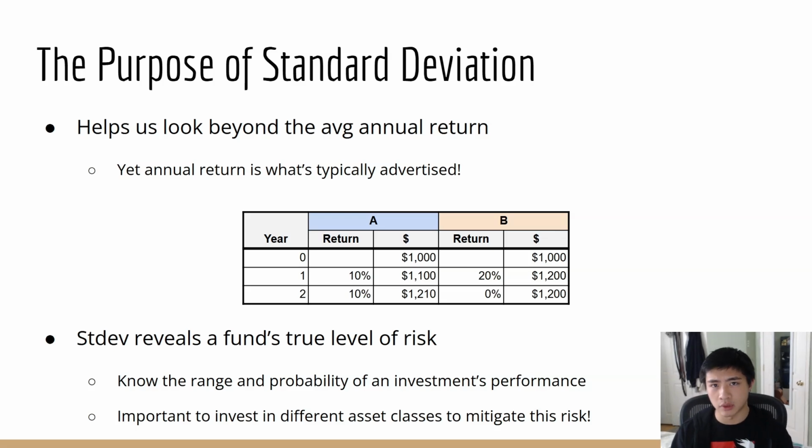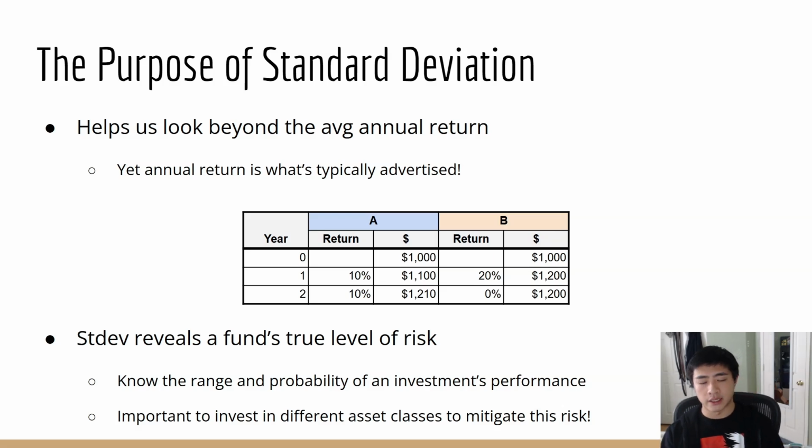So let's look into an example of two different funds that have the same exact average annual return, but different standard deviations, okay? Looking at this chart, Fund A has no standard deviation and an average annual return of 10%, while Fund B has much more standard deviation, but it also has an average annual return of 10%. So theoretically, we're going to invest $1,000. If you can see here on the bottom, Fund A actually returns more money for us. We make more money with Fund A compared to Fund B, despite both of them having the same annual average return. This is because of standard deviation.